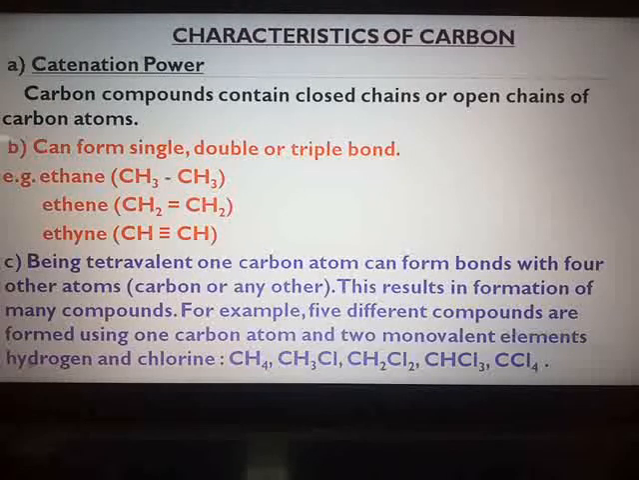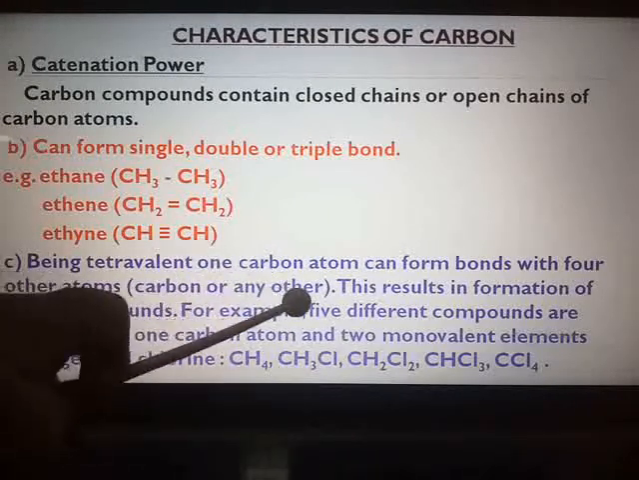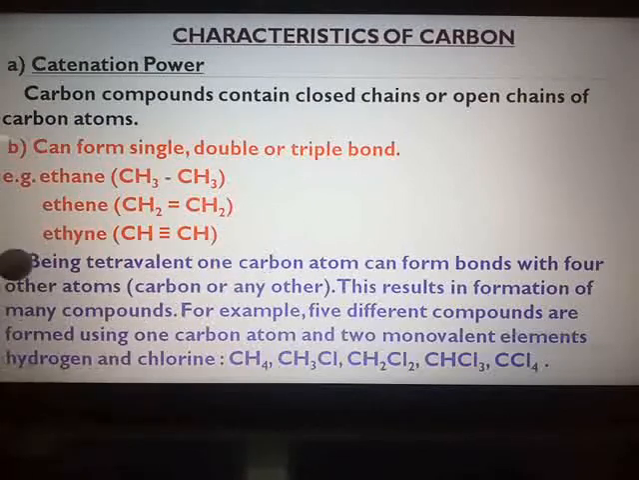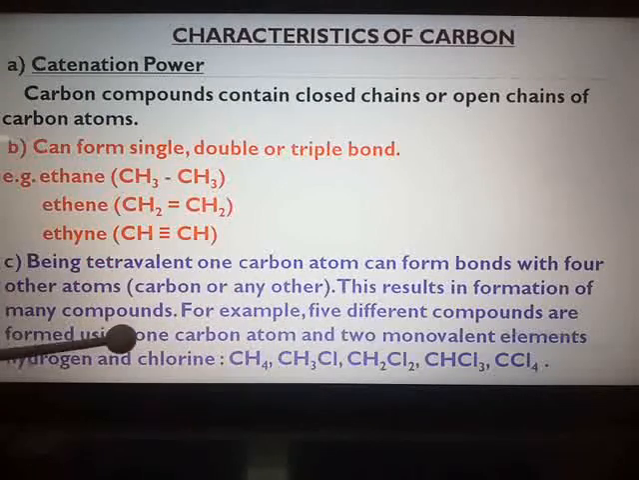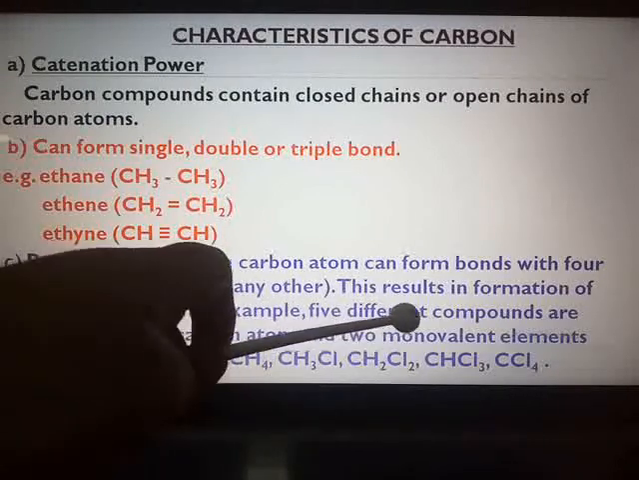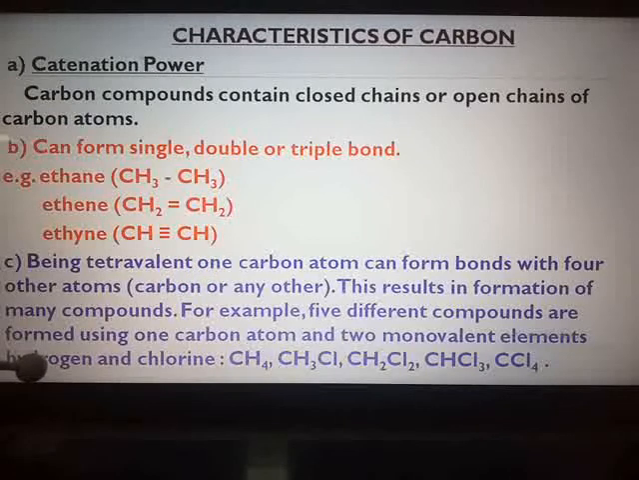The third property is being tetravalent. Tetravalent means 4 valence electrons are there. So one carbon atom can form bonds with 4 other atoms, that may be of either carbon or any other element. So this results in the formation of many compounds. For example, 5 different compounds are formed using one carbon atom and 2 monovalent elements, that is hydrogen and chlorine. Monovalent, why? Because they have valency 1.